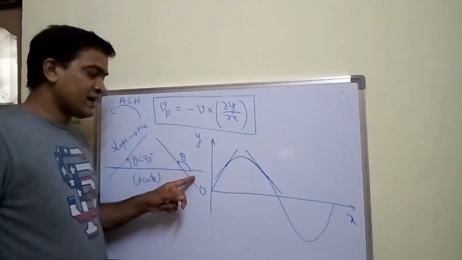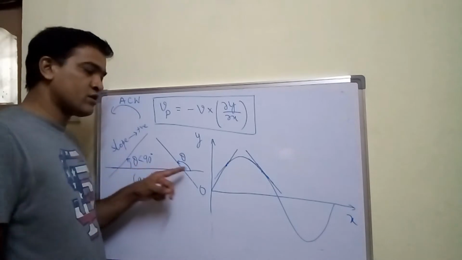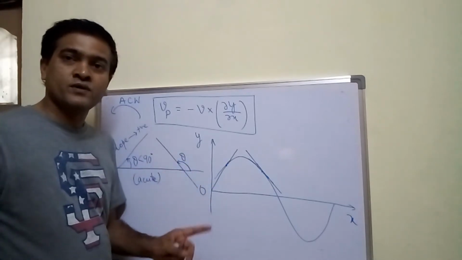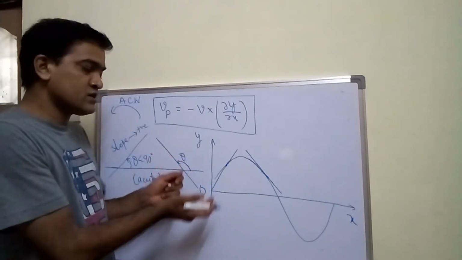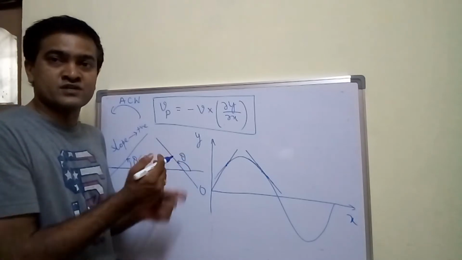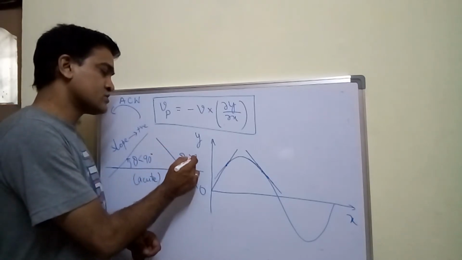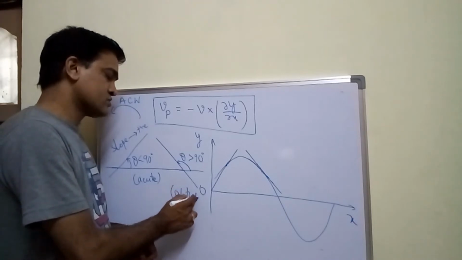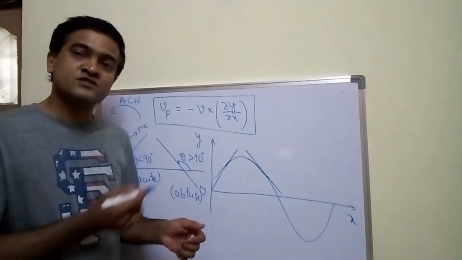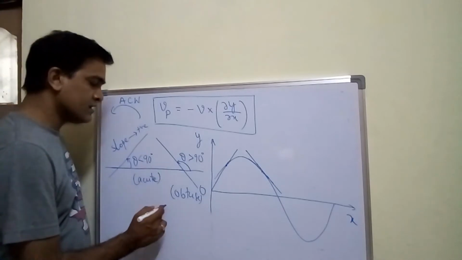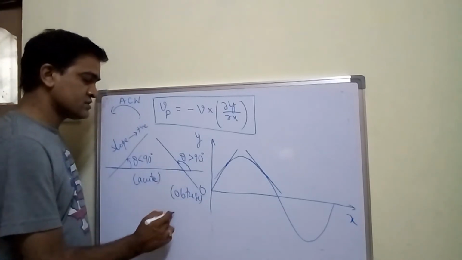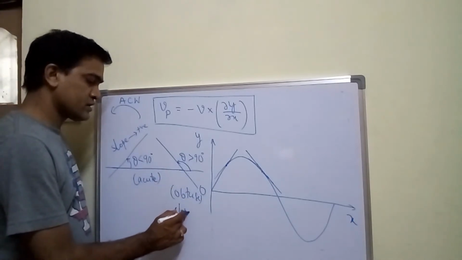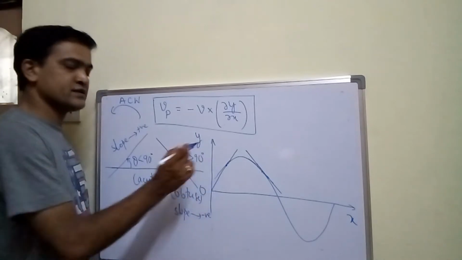If the angle measured with respect to this horizontal line, in the anti-clockwise direction, is greater than 90 degrees, which is also called obtuse, then I can say that this slope is negative. So here in this case, slope is negative.